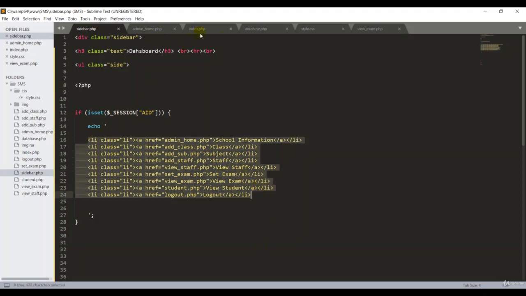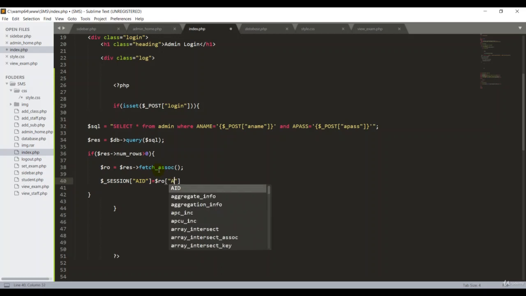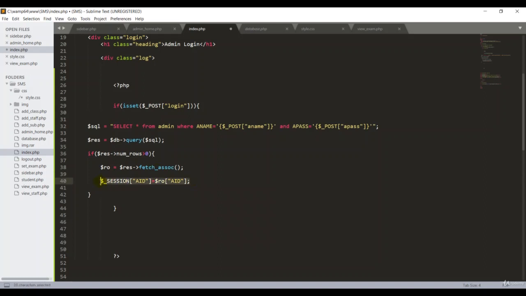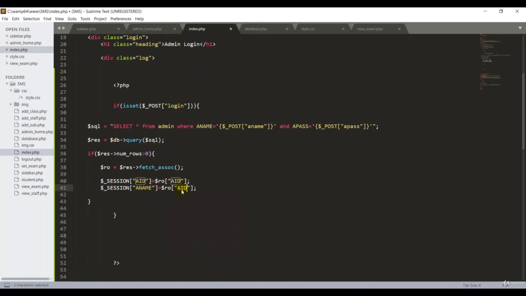So go back to index.php here. This aid should be equal to $row, square bracket, aid. That's good. So semicolon. Same thing I'm going to do for my aname. Copy, enter, aname equal to aname. In this case we also get aname.